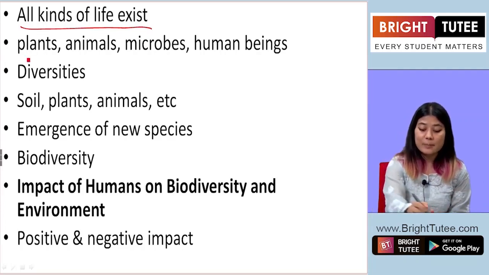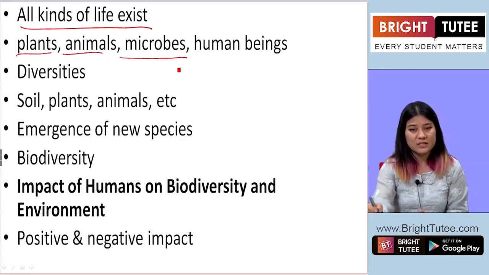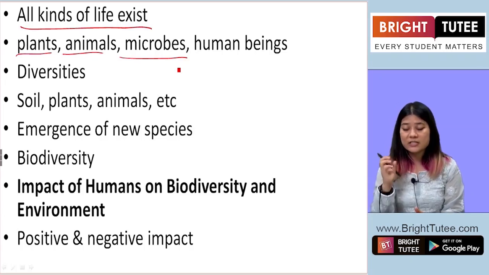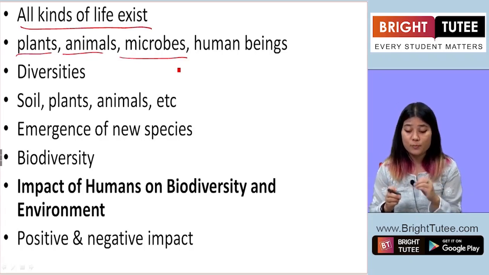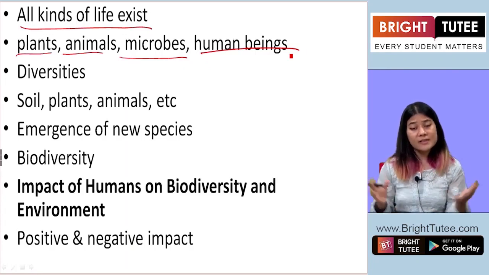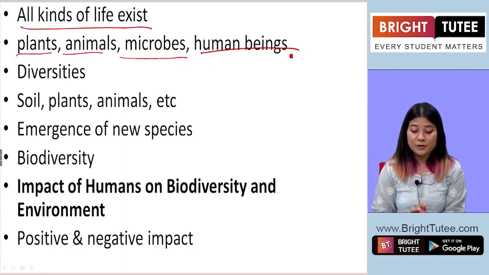Okay, so there are plants, animals, microbes, insects which we can see with our eyes, and even those which we cannot see with our eyes. We have to use microscopes to see them. Alright, human beings. So all these exist together in biosphere.